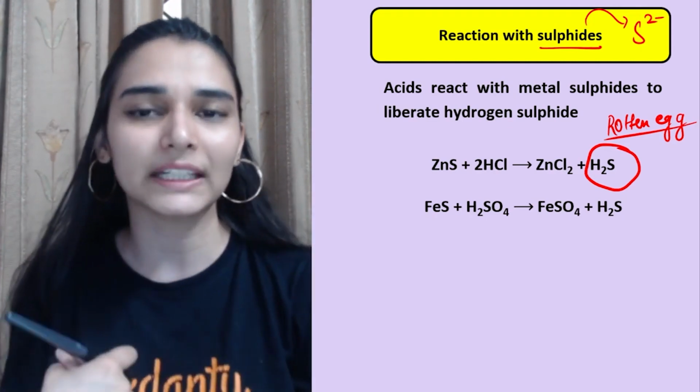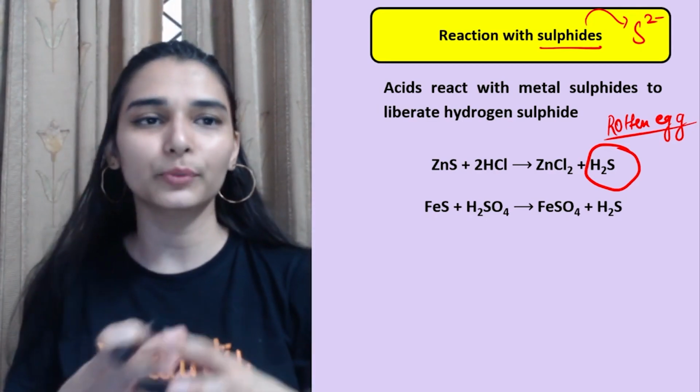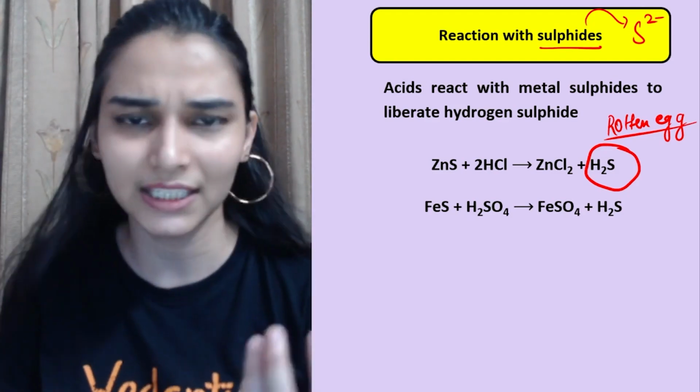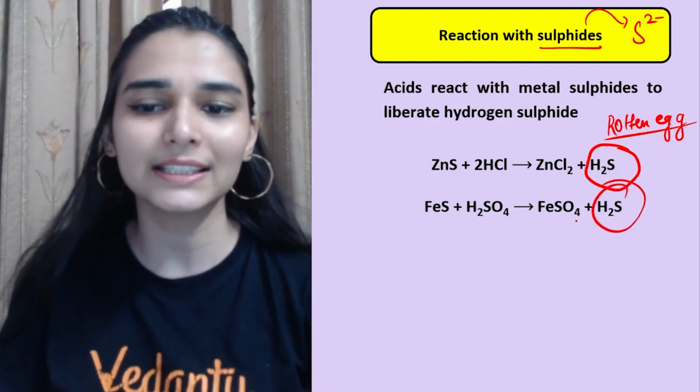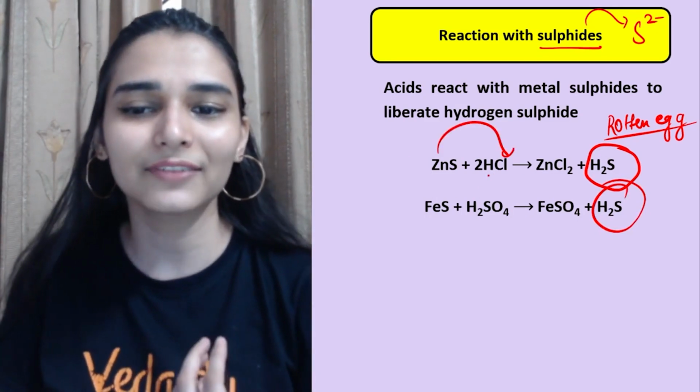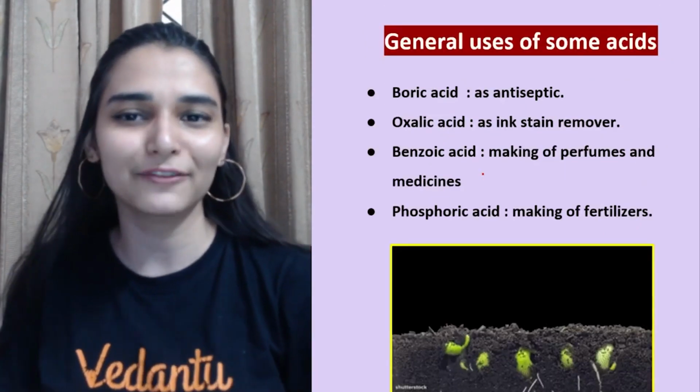So if you have metal sulfides with acids, you would get salt along with the liberation of hydrogen sulfide gas. That is very easy. You can do it the same as in this reaction, and simply make the products by exchanging the ions, Zn with Cl and these H plus ions with sulfide.